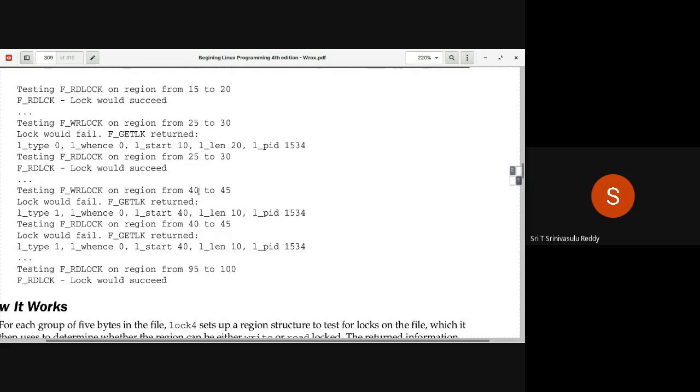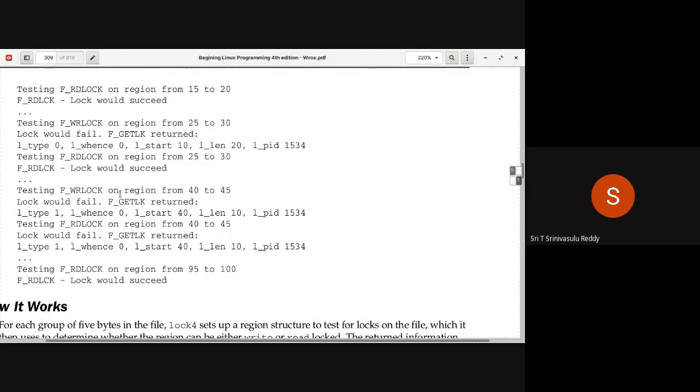Whereas now for 40 to 45, what are you going to get? That's what you are trying to do. Testing F_WRLCK on region from 40 to 45. On 40 to 45, log3 has applied the exclusive lock. The exclusive lock is already there on 40 to 45. So no other program is allowed to get any kind of lock. Even a shared lock is not possible.